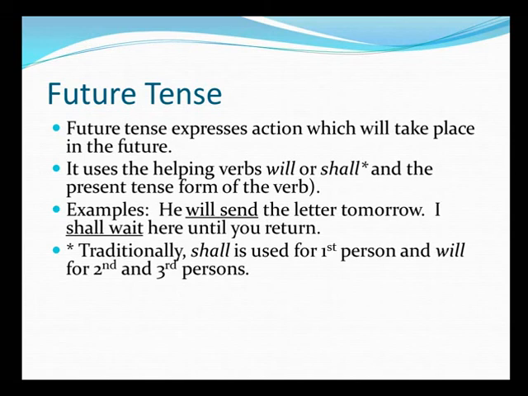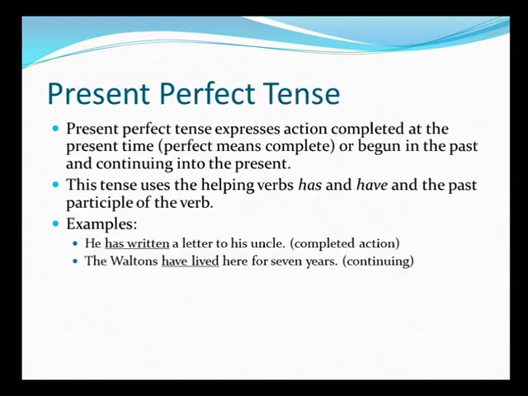But as we know, future tense, whatever type it is, it expresses action which is going to take place in the future. After having a broad idea of all the tenses, we'll be learning about perfect tenses in detail, since perfect tense is an important part of your competitive examinations grammar sections, and you'll be finding many questions are woven around that. So, present perfect tense expresses action completed at the present time. Perfect means complete or begun in the past and continuing into the present.